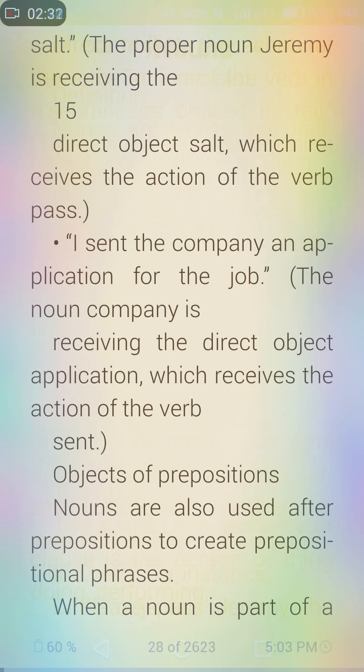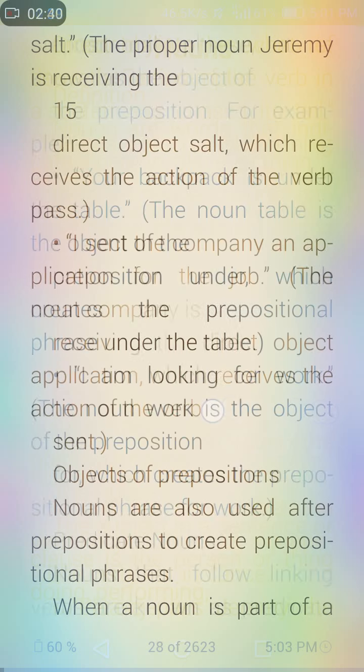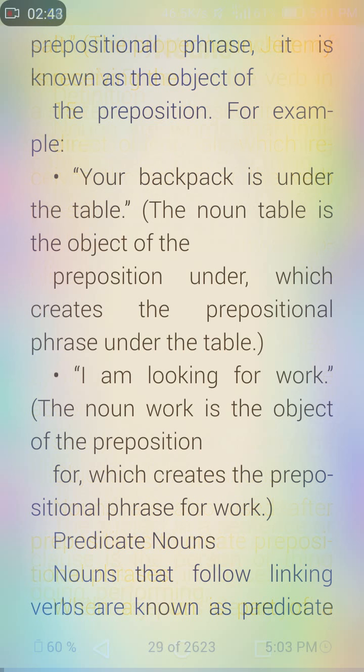Objects of prepositions. Nouns are also used after prepositions to create prepositional phrases. When a noun is a part of a prepositional phrase, it is known as the object of the preposition. For example, your backpack is under the table. The noun table is the object of the preposition under, which creates the prepositional phrase under the table. I am looking for work. The noun work is the object of the preposition for, which creates the prepositional phrase for work.